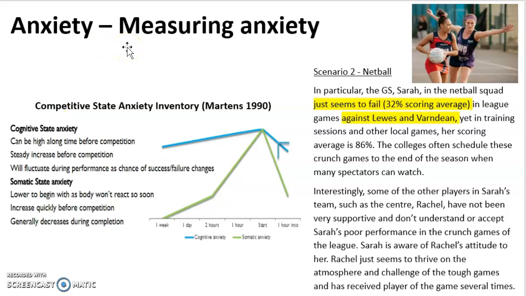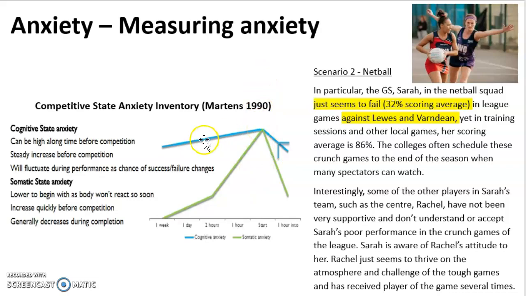There are different ways to measure anxiety. One of these is the Competitive State Anxiety Inventory by Martens, 1990. And this is a graph showing the blue line here showing cognitive anxiety and the green line showing somatic anxiety. Now you can see here that cognitive anxiety can be quite high up to a week before performance, whereas somatic anxiety only starts to build 2 hours before performance. And you see they both peak at the start of performance.